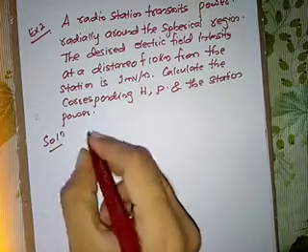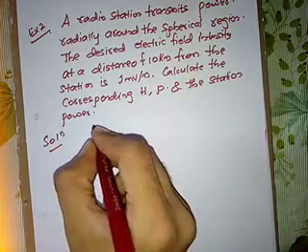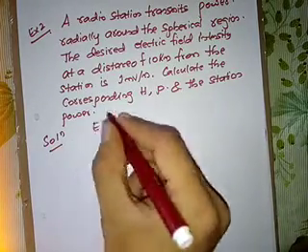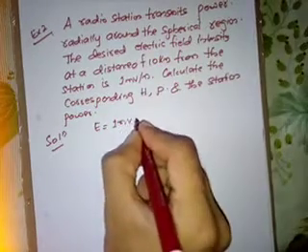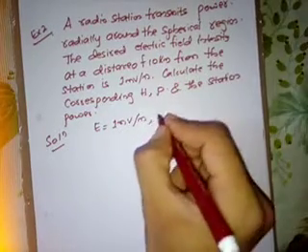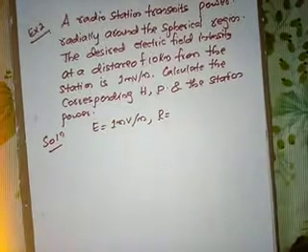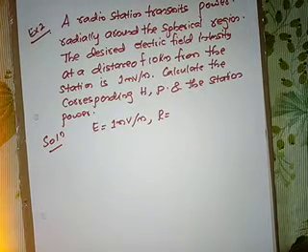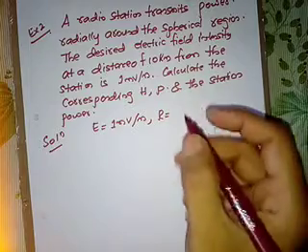What is given here? Electric field intensity E is 1 millivolt per meter. Radius is given. The radio station transmits power radially around the spherical region, so it is transmitting the power radially outwards in a spherical manner.